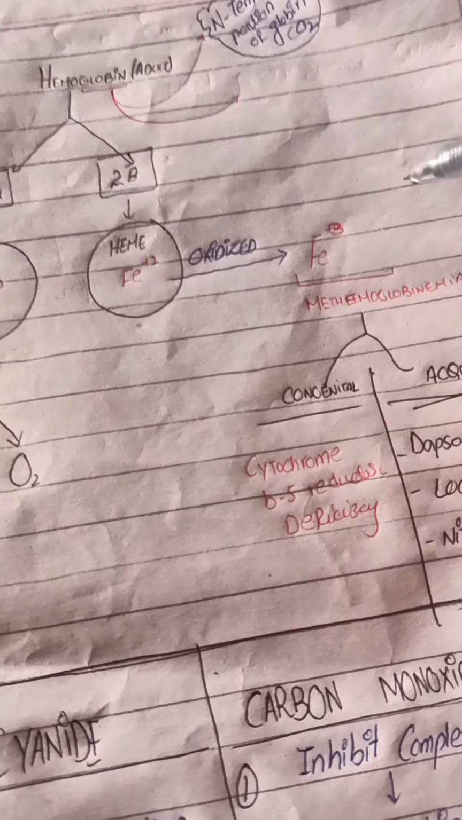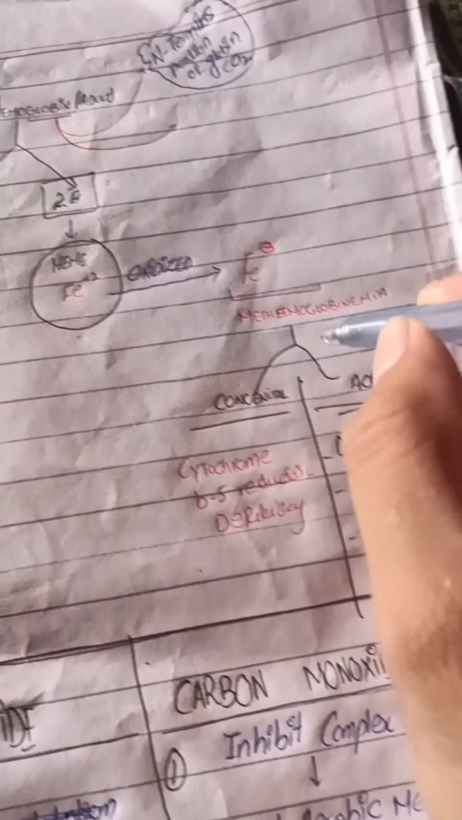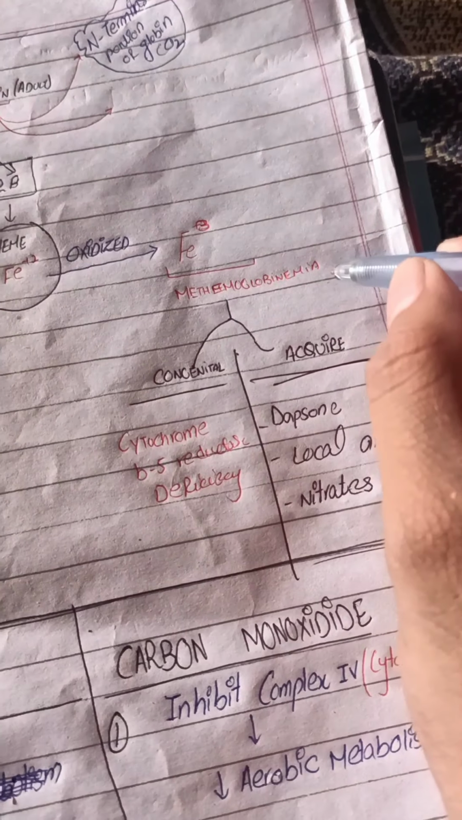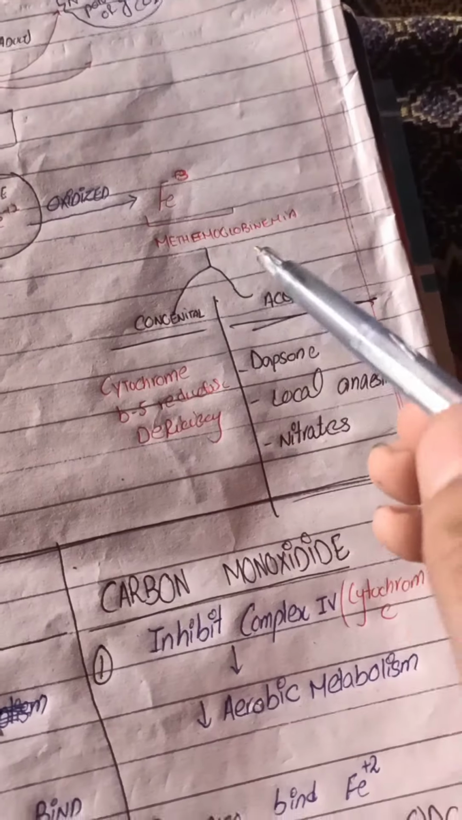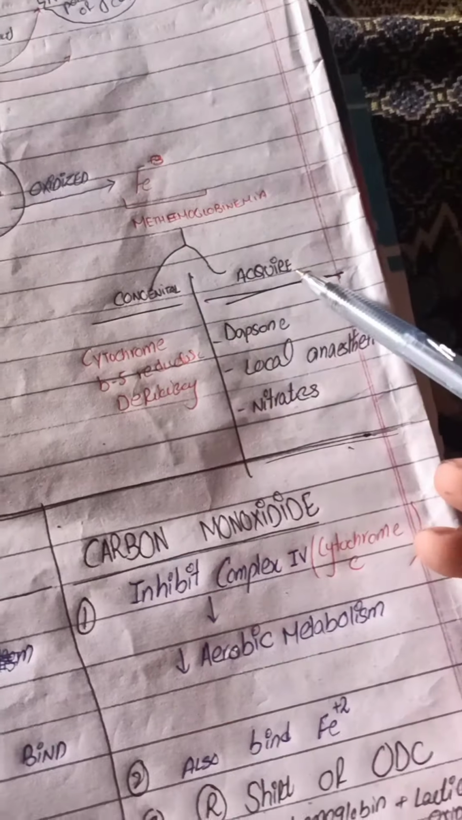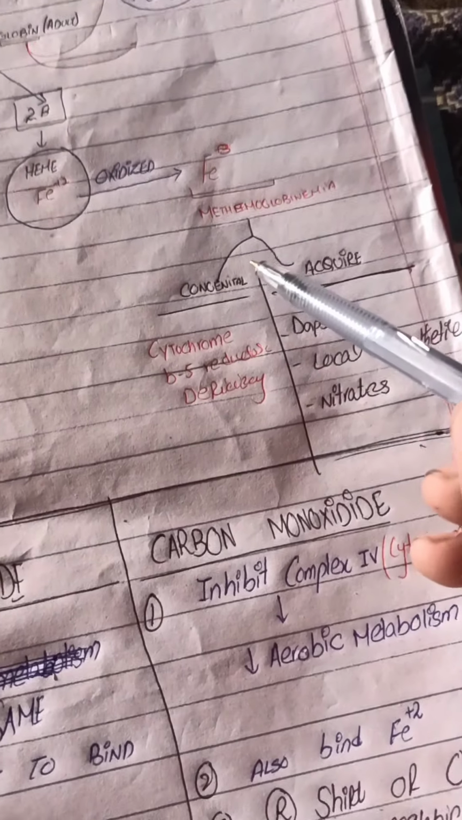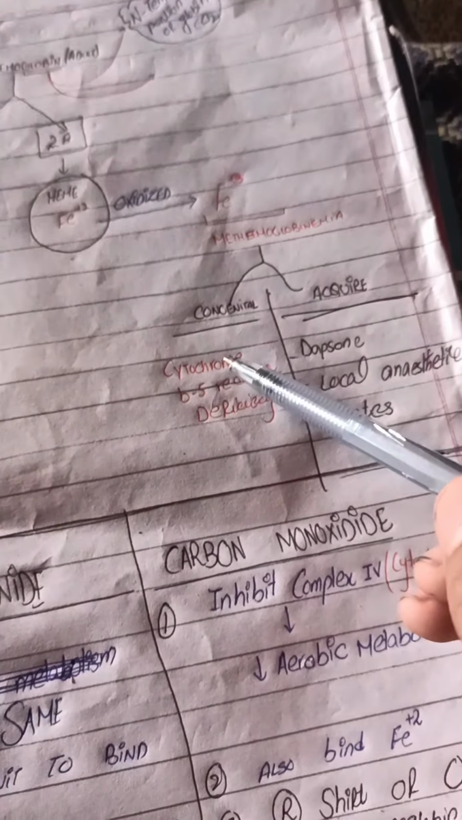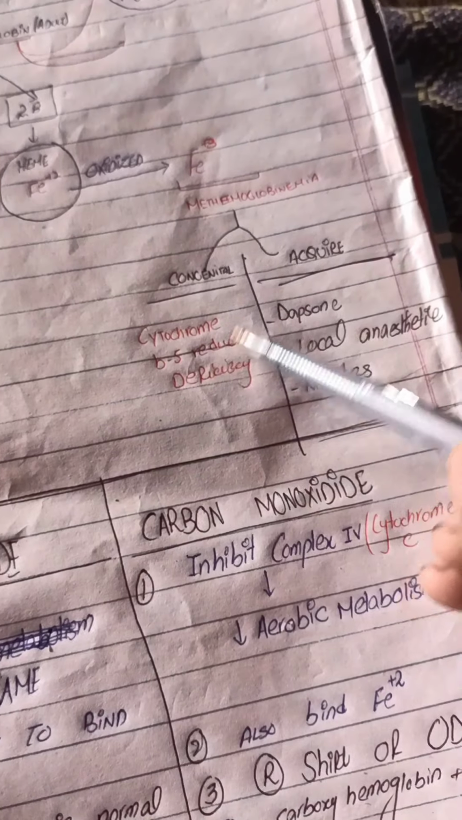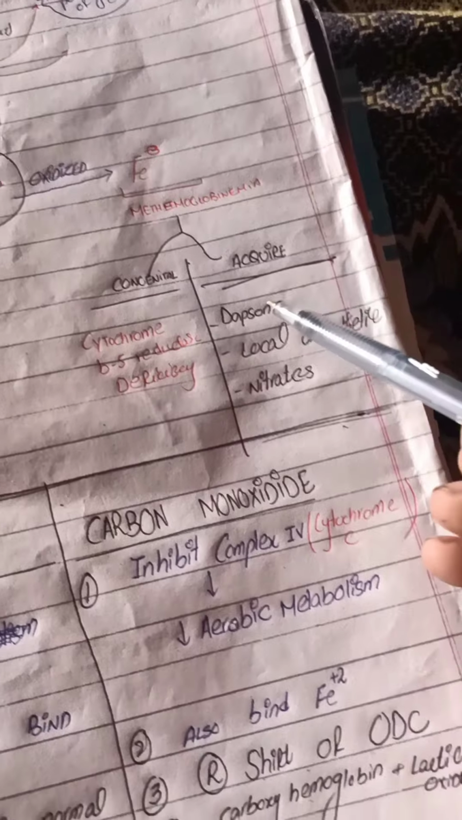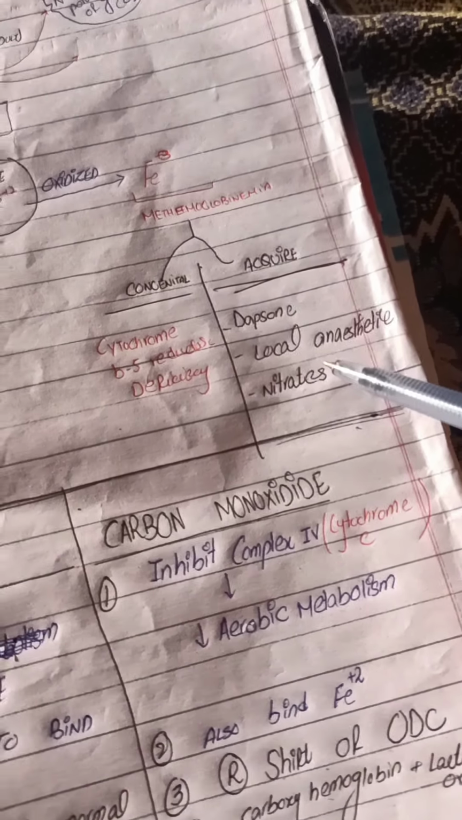When iron is in the oxidized form in hemoglobin, this condition is called methemoglobinemia. Methemoglobinemia has a variety of causes. We divide the causes into congenital and acquired causes. The most common congenital cause of methemoglobinemia is cytochrome B5 reductase deficiency, and acquired causes include dapsone, local anesthetics, and nitrate toxicity.